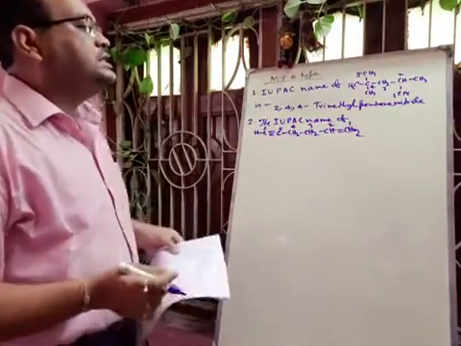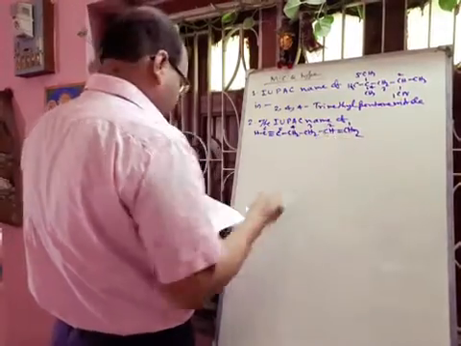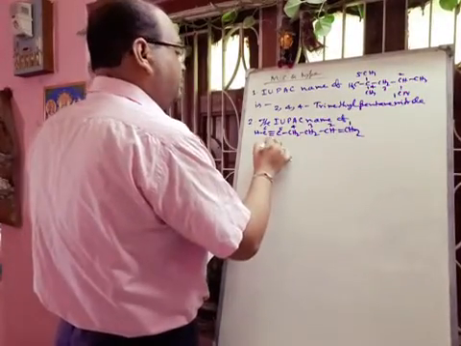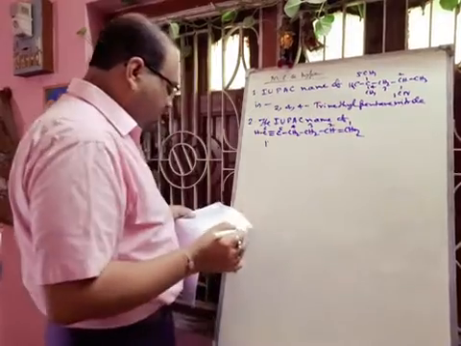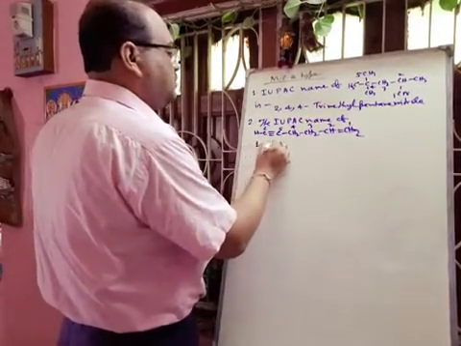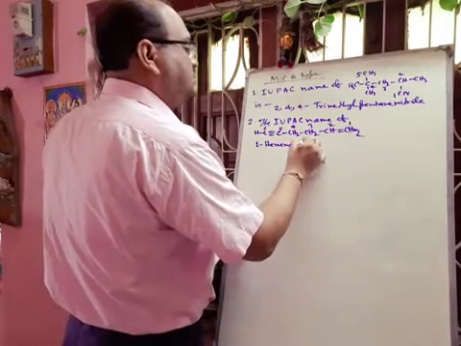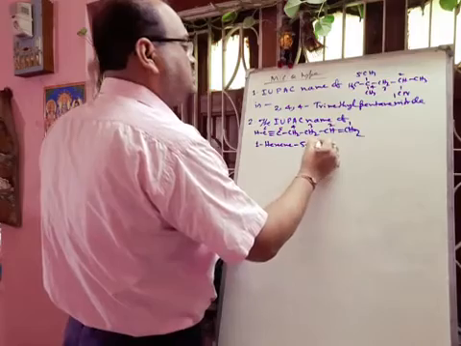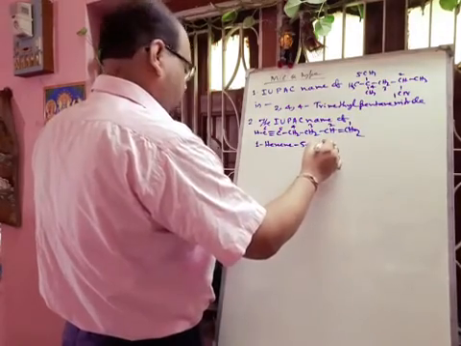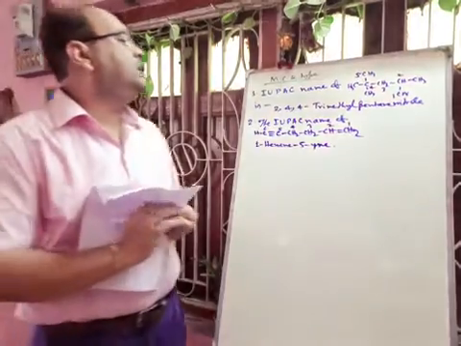So in this case the name will be hex, and you have to write 1-hexene and 5-yne. Okay.